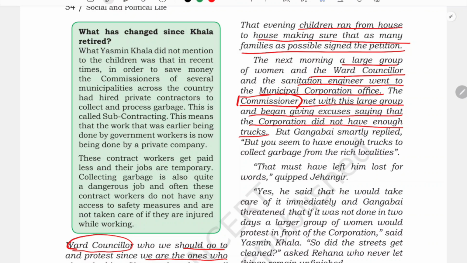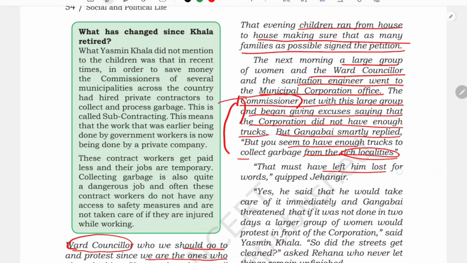But Gangabai smartly replied, "But you seem to have enough trucks to collect garbage from the rich localities." She meant that as our locality is not that rich, it is a middle class one, you are not giving it much emphasis.